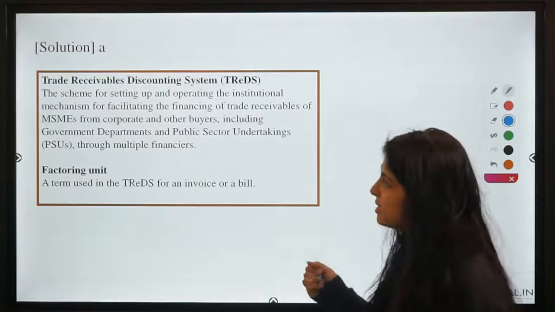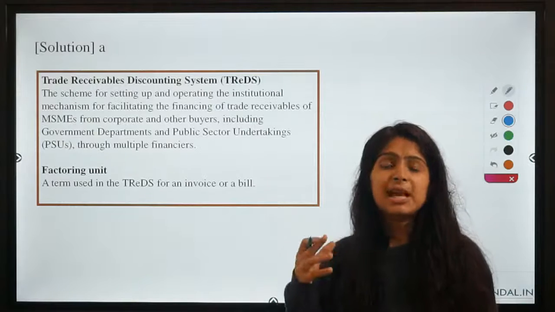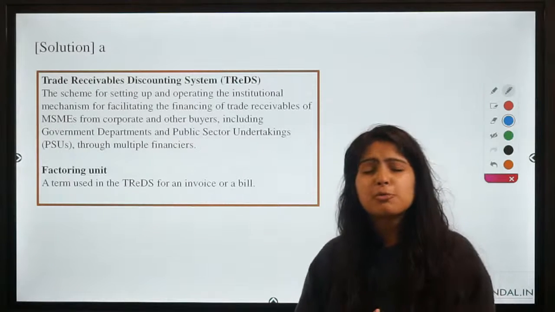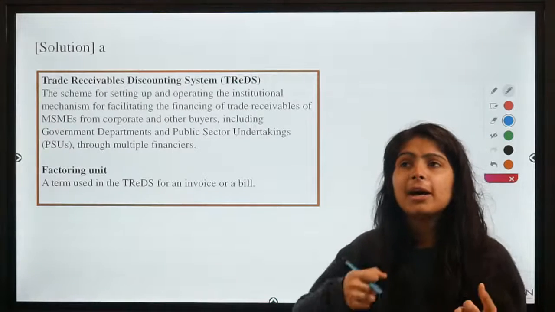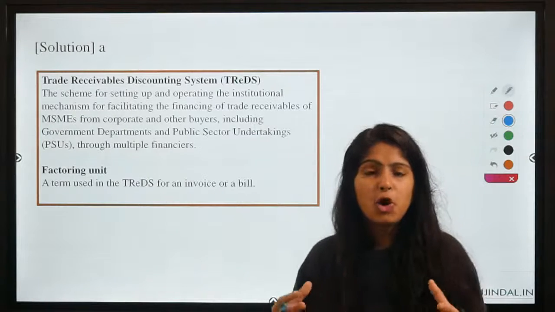So what is TReDS? TReDS is a scheme under which the MSMEs are provided credit. One of the major problems with MSMEs is to have an ongoing flow of money, an ongoing flow of funds.